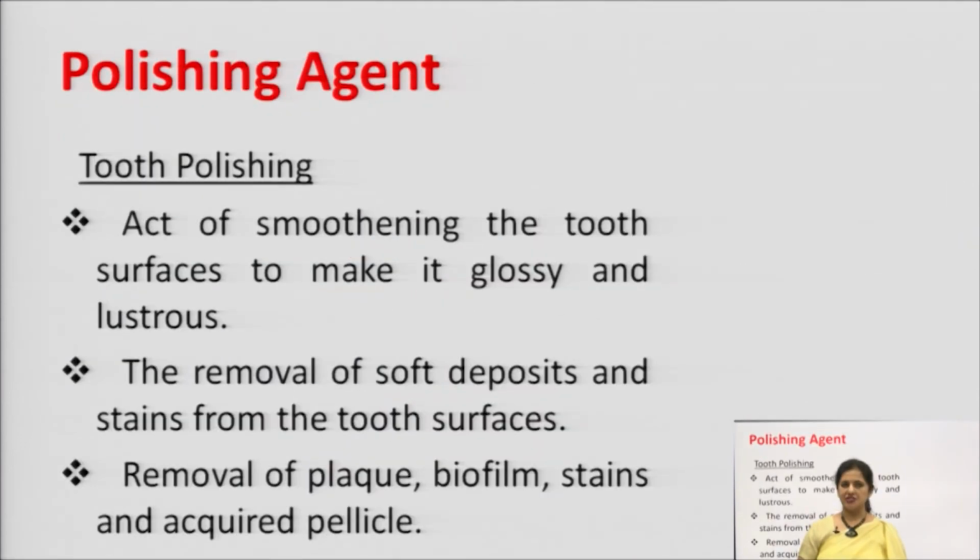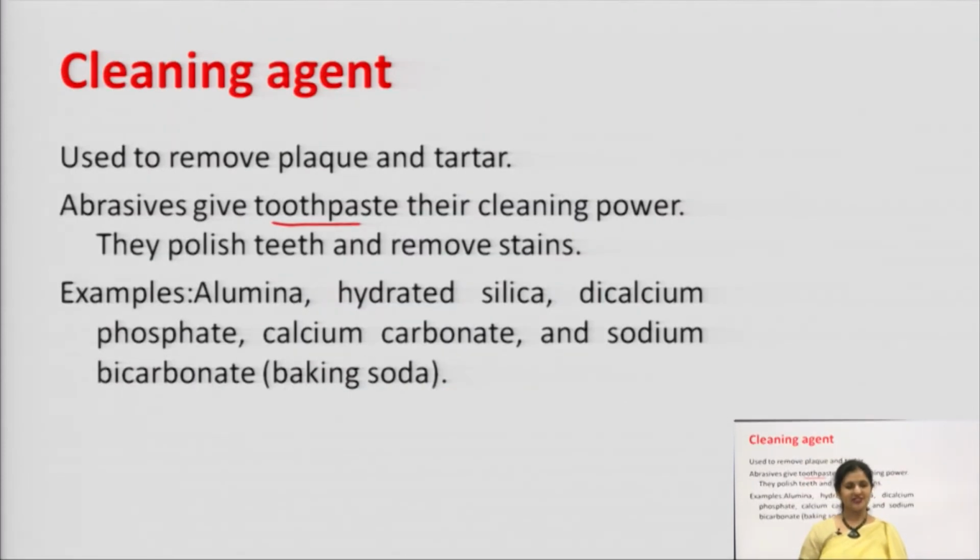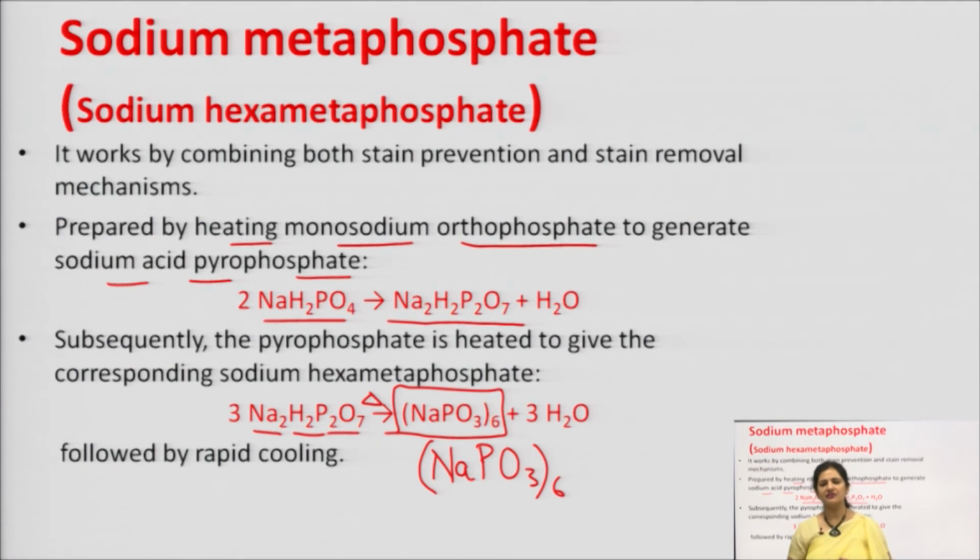Then we have polishing agent. As the name suggests, these are for the polishing of the tooth in order to remove any sort of biofilm or stains or the plaque which is deposited on the tooth enamel, so that the tooth becomes glossy and lustrous and you have a beautiful lustrous smile. Polishing agents include sodium metaphosphate, which is more appropriately called hexametaphosphate, which is synthesized by heating monosodium orthophosphate to generate sodium acid pyrophosphate, which is further heated to get sodium hexametaphosphate.